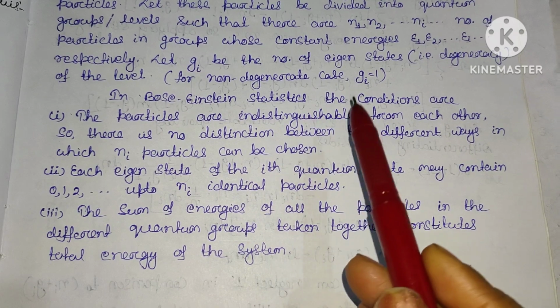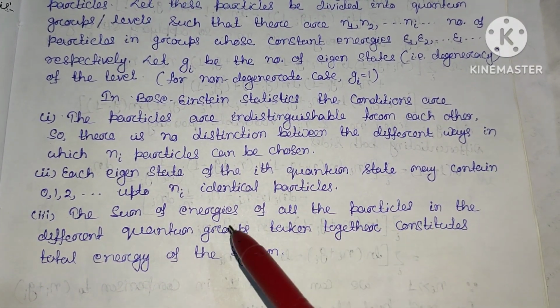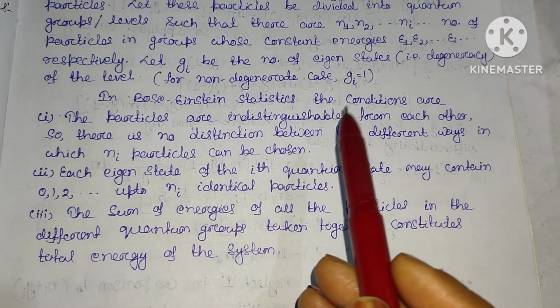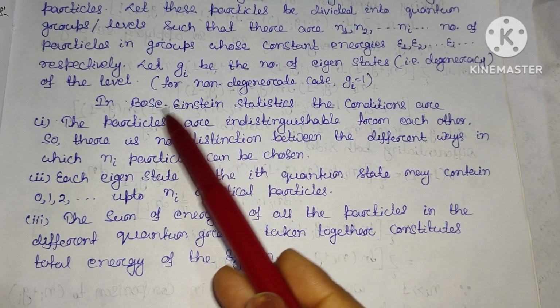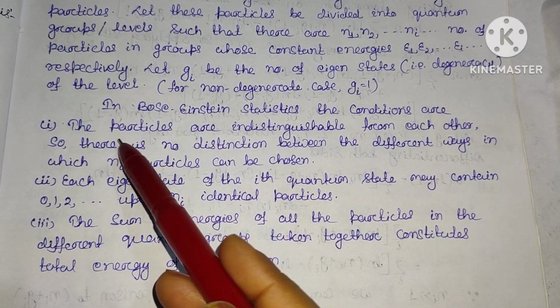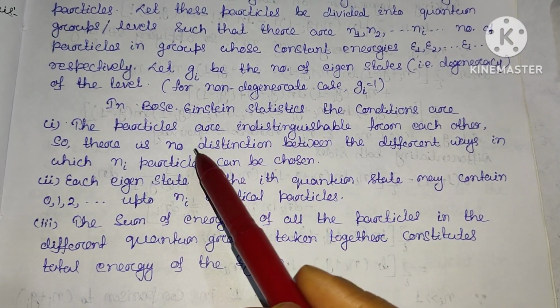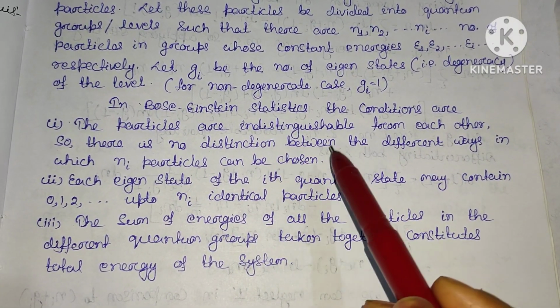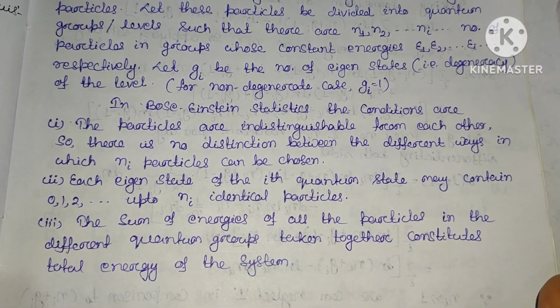Bose-Einstein statistics has some conditions. Here we are talking about bosons. First, the particles are indistinguishable from each other, so there is no distinction between the different ways in which the particles can be chosen.